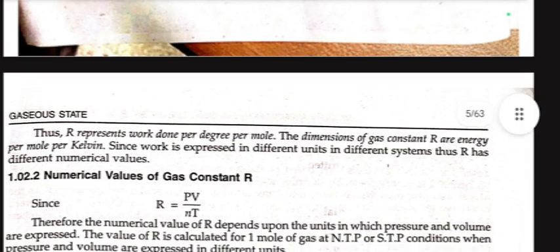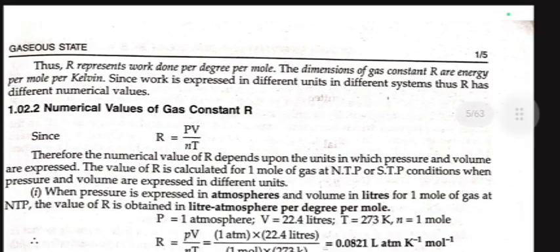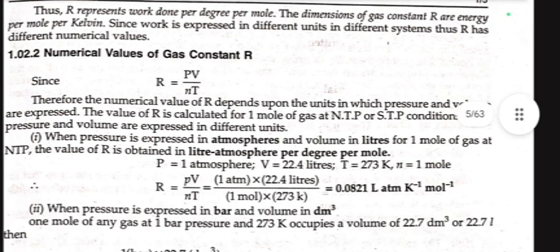Numerical values of gas constant R. Since R = PV/nT, the numerical value of R depends upon the units in which pressure and volume are expressed. The value of R is calculated for 1 mole of gas at NTP or STP conditions when pressure and volume are expressed in different units. When pressure is expressed in atmosphere and volume in liter for 1 mole of gas at NTP, the value of R is obtained in liter atmosphere per degree per mole.